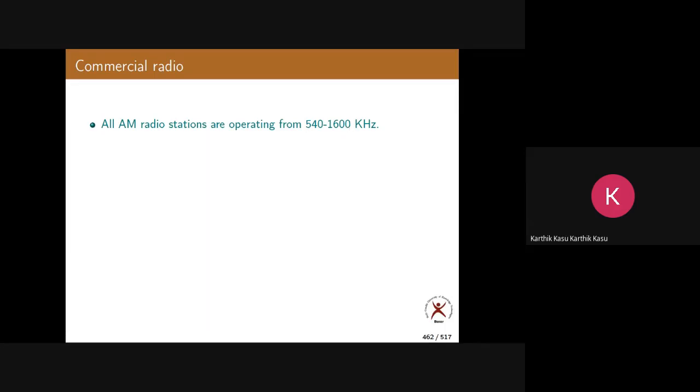You take any AM station, they will be operating in this frequency range. These are the carrier frequencies of each and every station. All the AM stations should operate in this frequency range only. This is a standardized frequency range. By extensive research, they have fixed these frequency ranges, and these are suitable for transmission of AM signals.